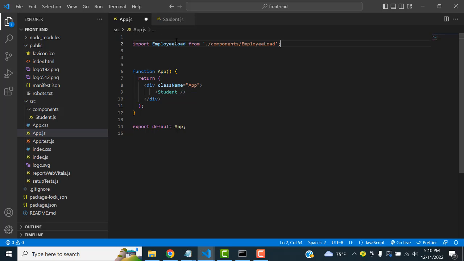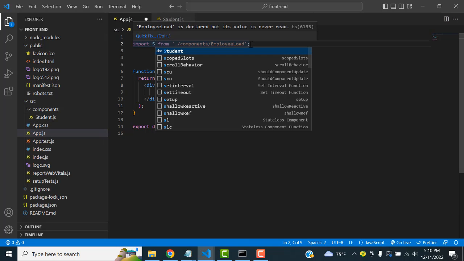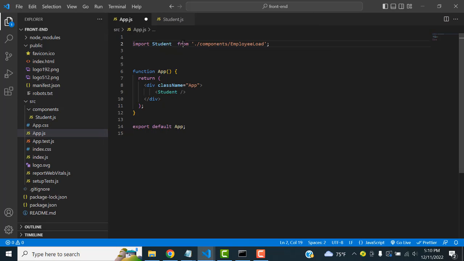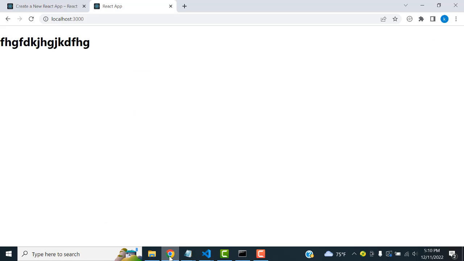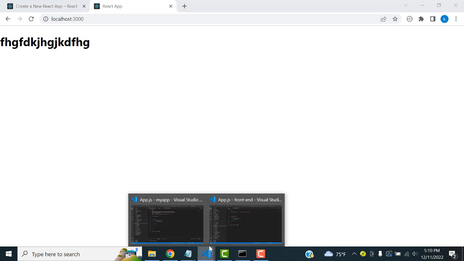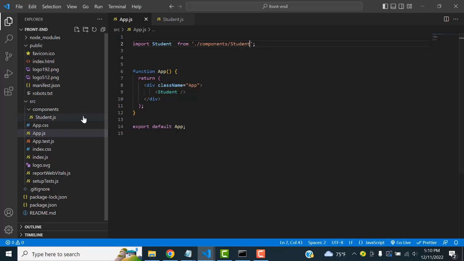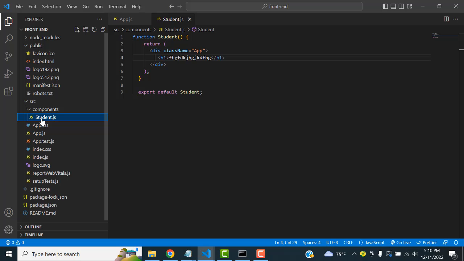So you have to write the command import, with the name student. The file name is student. Type student from, and you have to give the path to where it is. You are now in app.js. So here dot slash components, watch the spelling, components slash your file name. You have to give the path. Now save all. Now it's working, right? That's the thing we have to tell it. Perfect, right?